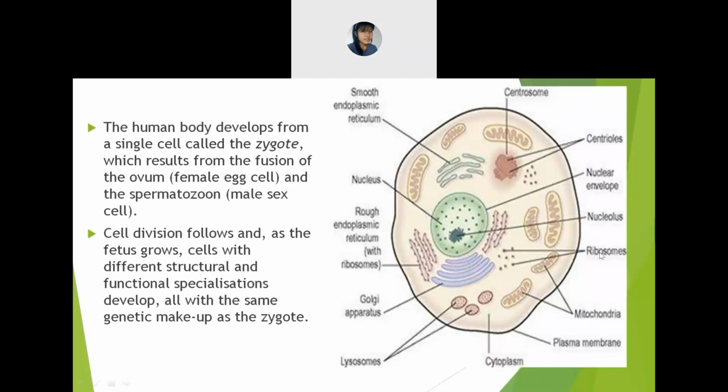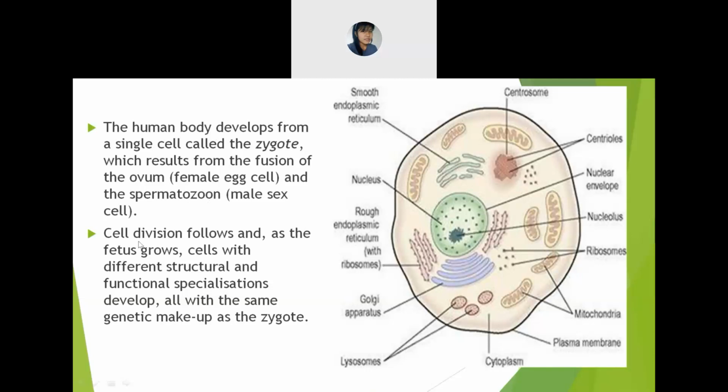All right. It results from the fusion of the ovum, which is the female egg cell, and the spermatozoon, which is the male sex cell. All right. So this is about the first point.